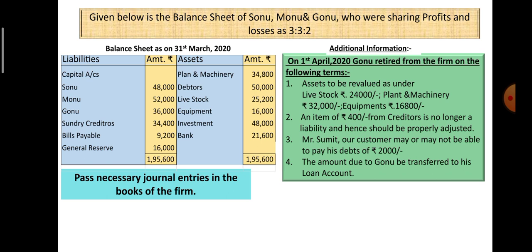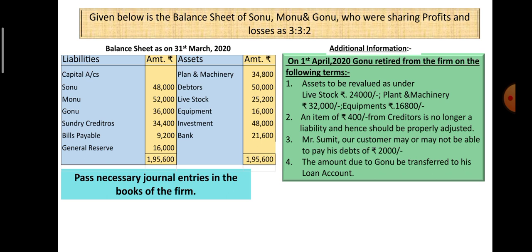Now we will be going into additional information or adjustments. I have purposely highlighted some adjustment items, which also carry a red color arrow in the balance sheet, because they have twofold effects. On 1st April 2020, Gonu retired from the firm on the following terms.